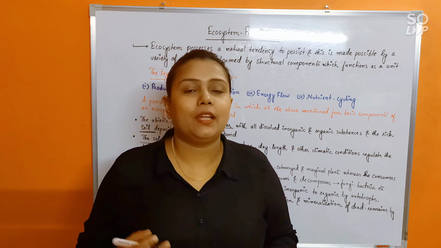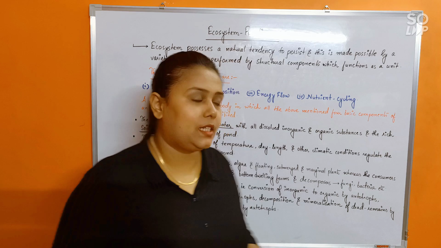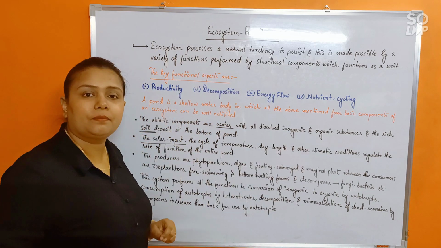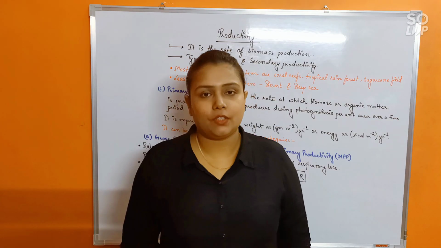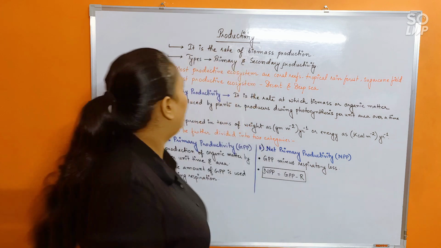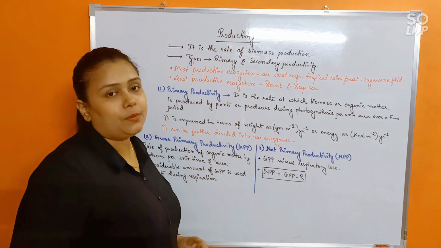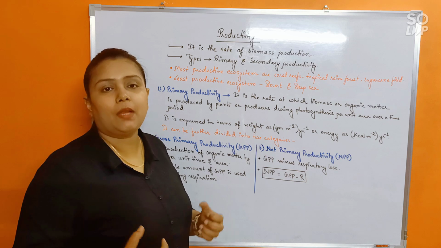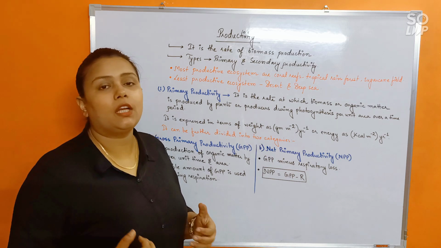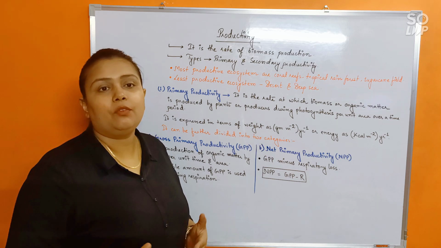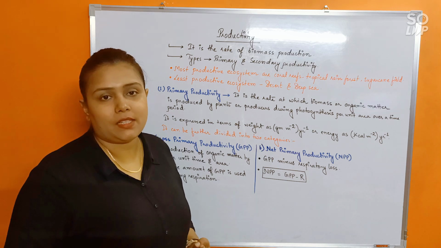Okay. So let's see the first aspect in detail, that is productivity. It is the rate of biomass production. When the plants entrap the sunlight and conduct photosynthesis, they give rise to some organic matter, isn't it?